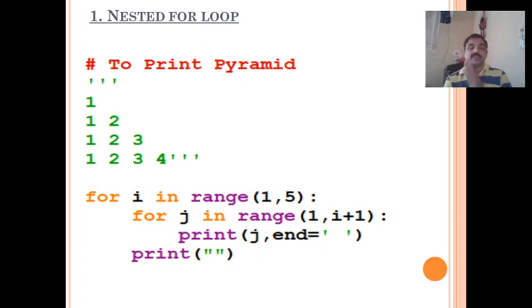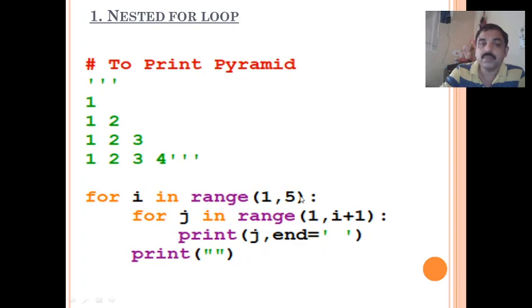So we have seen nested loop using while loop. It is also possible to have a nested loop using for loop. To do the same task we can also use for loops. So what happens in for loop? For I in range 1, 5 is written, that means the starting value of I will be 1, and after completion of the loop, I becomes 2, then I becomes 3, up to 4. The last value will be 4, 1 less than the number specified here.